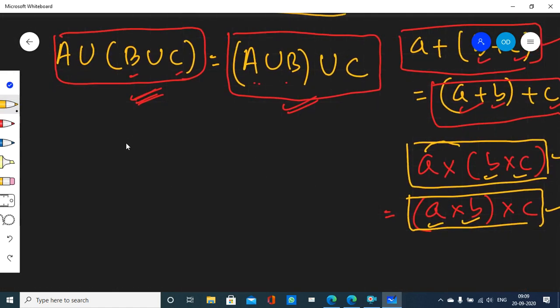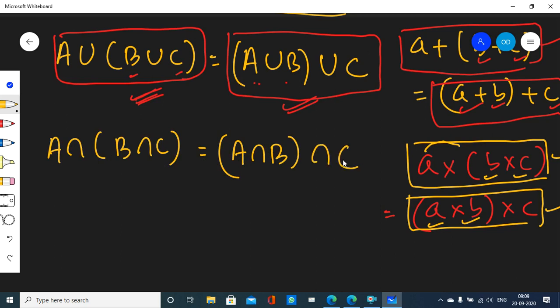Similarly, associative law is also applied over intersection. That is, A intersection B intersection C is equal to A intersection B within brackets intersection C. On the left hand side you are taking intersection between B and C first because they are within brackets.